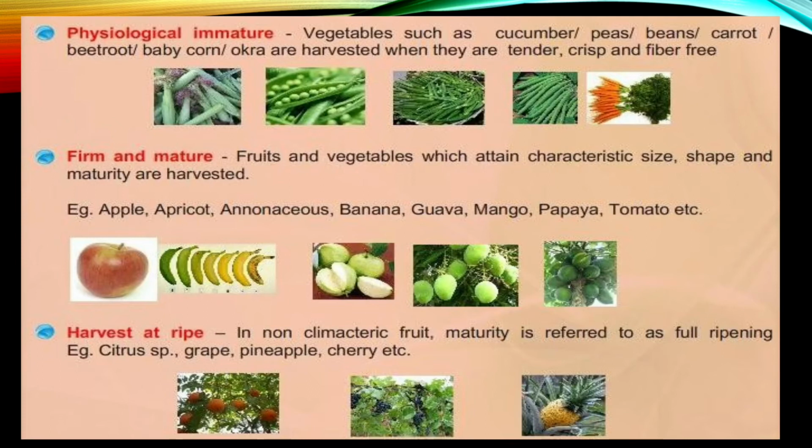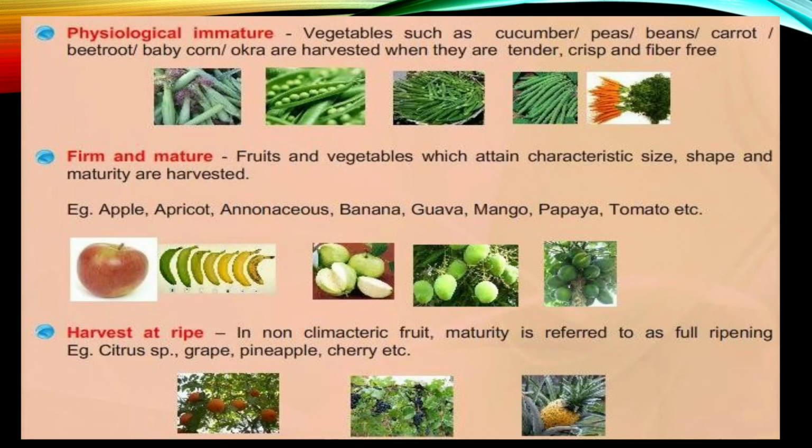Next there is firm and mature. The fruits and vegetables which are attaining characteristic size, shape and maturity are harvested. Examples: apple, apricot, banana, guava, mango, papaya, tomatoes. So these are firm and mature but not ripened. At this stage also we can harvest them and we can artificially ripen them.